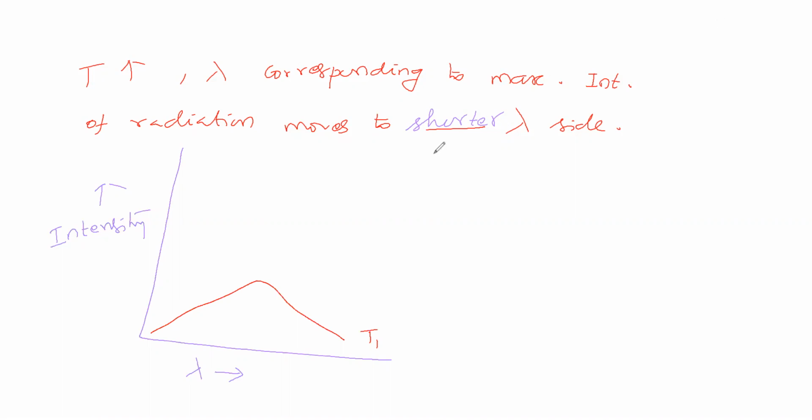Now we will see the T2 graph. As per your point of view, you said the T2 graph lies above T1. Another point you said: maximum intensity corresponding wavelength is low for T2. As per that, we will draw the graph. At T2, we got the graph like this.